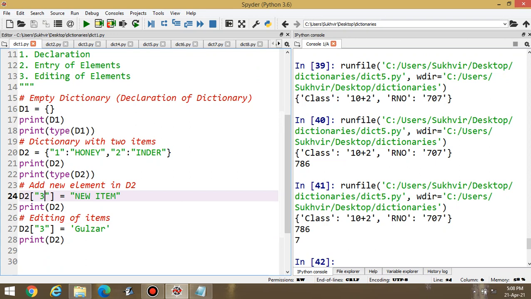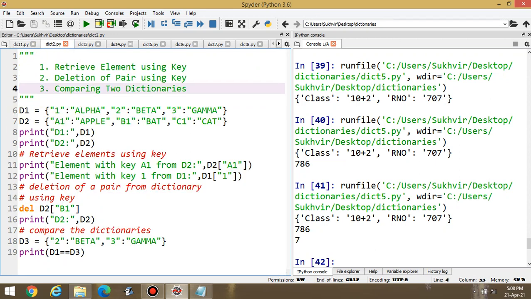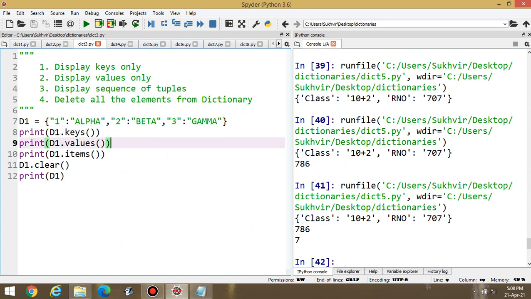You can edit the items using keys, and the next one is how to retrieve the element using keys, and then deletion of pair using keys, then the comparison of two dictionaries. After that, display keys only, then display values only, then display the total items inside tuple. Basically, this one is the declaration or designing inside tuple.